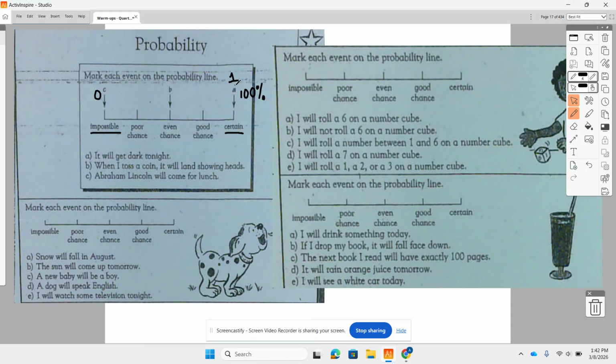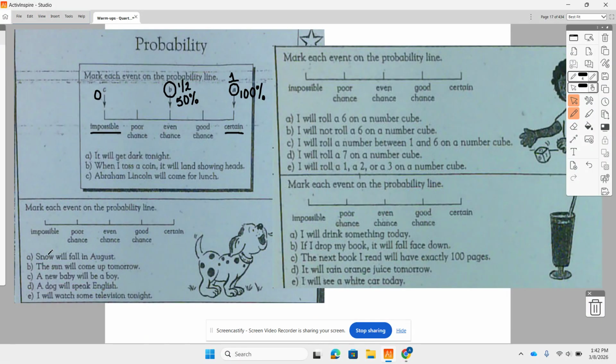See, they put A there, right? That's certain. It's going to happen no matter what. When I toss a coin, it will land showing heads. Well, a coin is a 50-50 chance of heads or tails. So that means it goes in the middle, right? So we could use 1/2 or 50%. And then the last one is C, Abraham Lincoln will come for lunch. Well, he's passed away, so that's impossible.